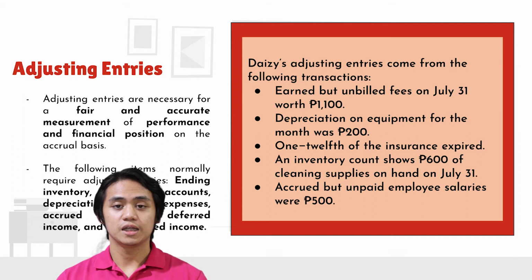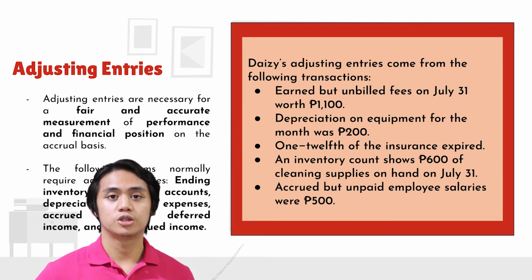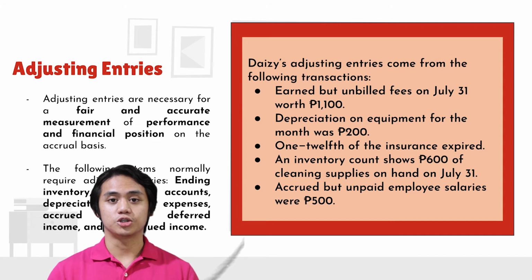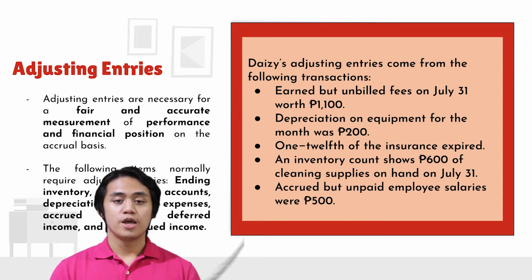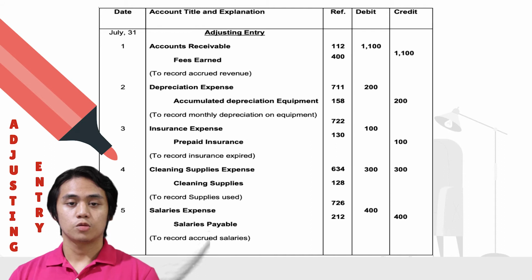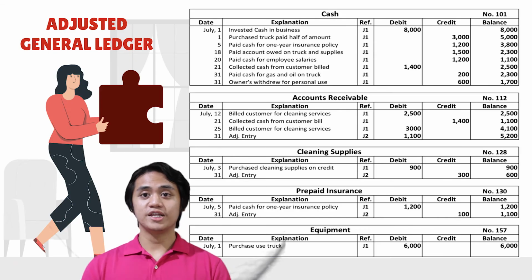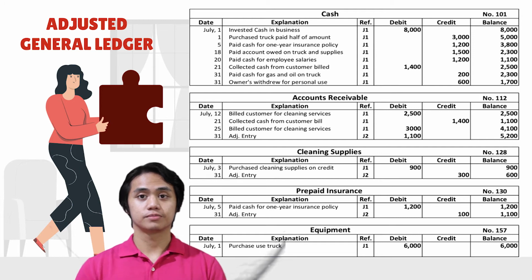So basically, these are the transactions that were not recorded from the initial entries, but these transactions should be acknowledged so that it can be more accurate. After acknowledging these transactions, it's time to make the adjusting entries in order to correct the accounts and the amounts that were not previously acknowledged, and they usually look like this. So basically in this page, it is the adjusting entries journalization, and these are the updated general ledger.